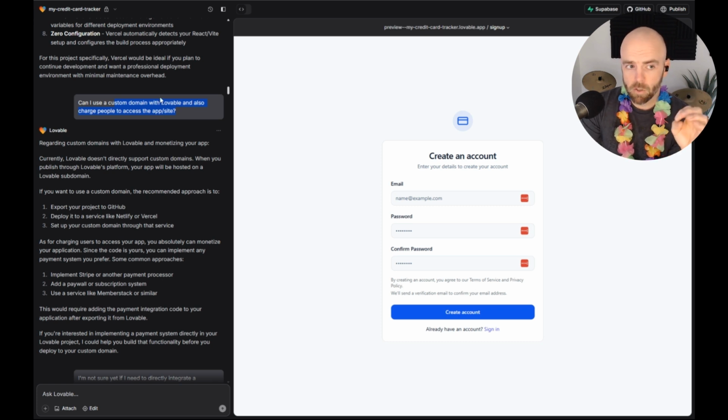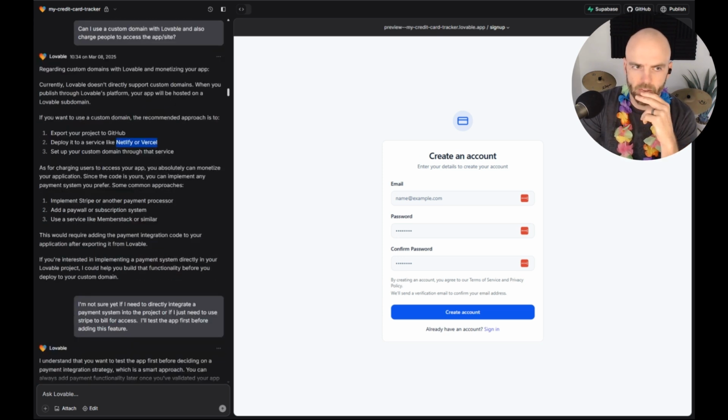But you would have to deploy it, which basically means run it, just like running a website, like hosting it. Deploying is the same as hosting a website. So you'd have to deploy it on something like Netlify or Vercel. So it's like hosting it, and then you can set up your custom domain through that service, just like hosting a website. Same kind of thing.